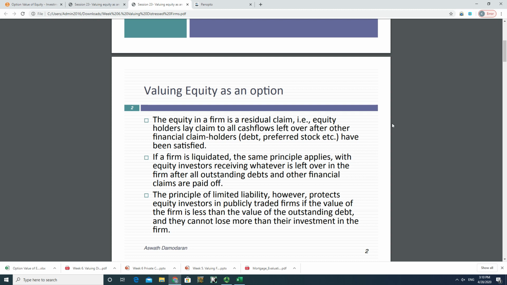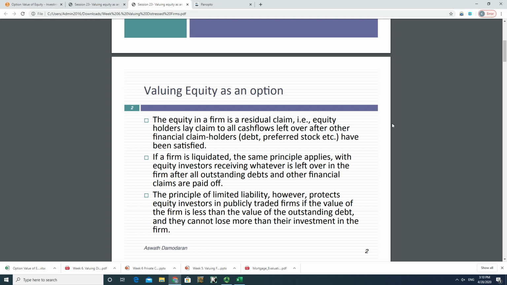In this case, the corporation is in the shape of bankruptcy, and in a bankruptcy, the value of equity will not decline to a negative number because as a limited liability companies, the minimum value of equity is zero. It cannot go negative. So in this case, the equity value acts like a call option.